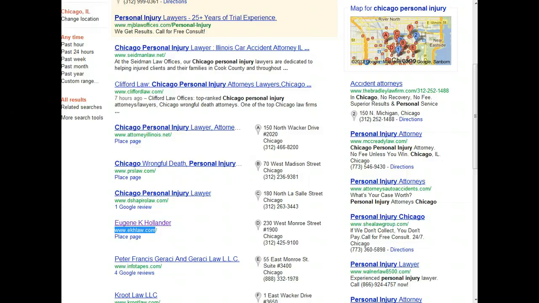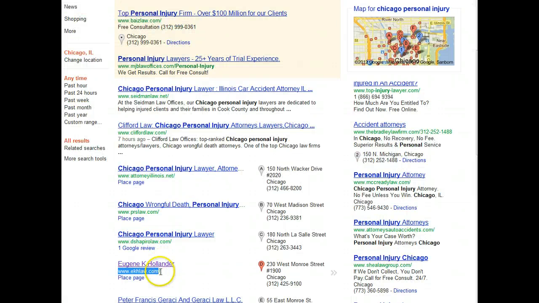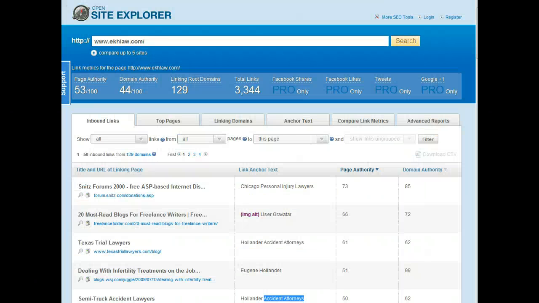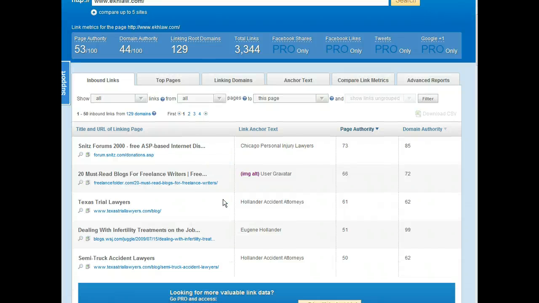Okay, and the next thing we want to talk about is backlinks to a site. So if we get the URL, we can take that over to OpenSite Explorer. We can do a search and find how many backlinks and the anchor text for that site. So you can see that they have a nice page authority, domain authority. They have 129 linking root domains, which is really good.